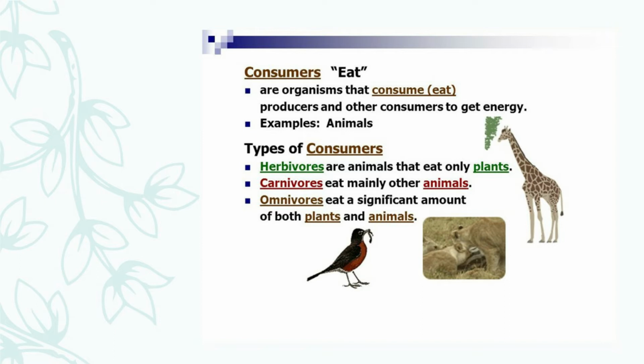Herbivores are the animals that eat only plants like giraffe and cow etc. Carnivores eat the flesh of other animals, means depend on herbivores or other carnivores for their food. And omnivores depend on both plants and animals for their food. A bear, raccoon and a crow are the common examples of omnivores. We human beings are also known as omnivores because we also depend on both plants and animals for our food.